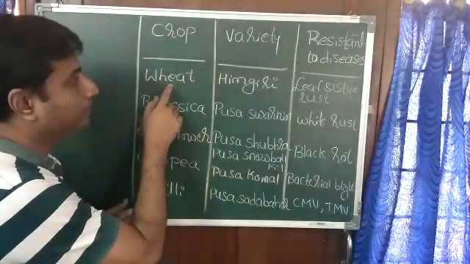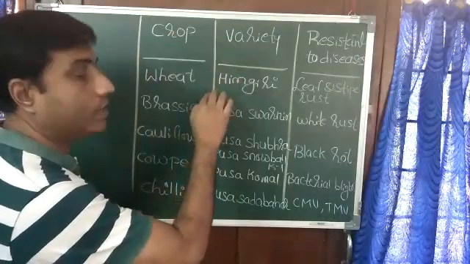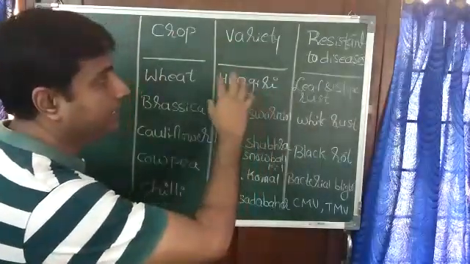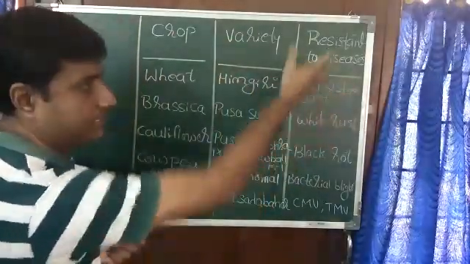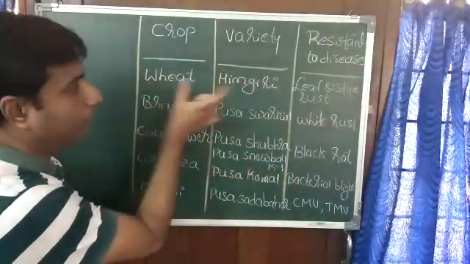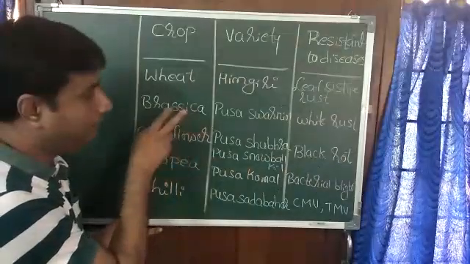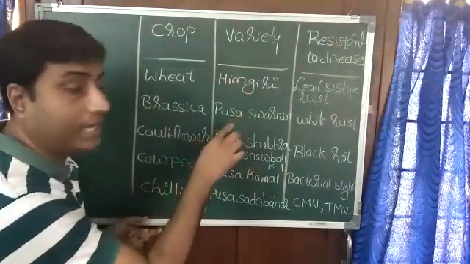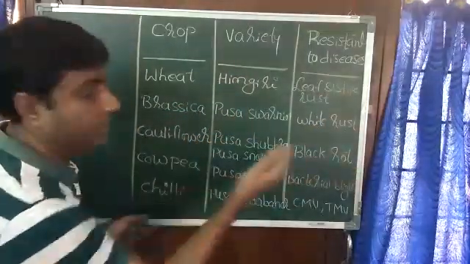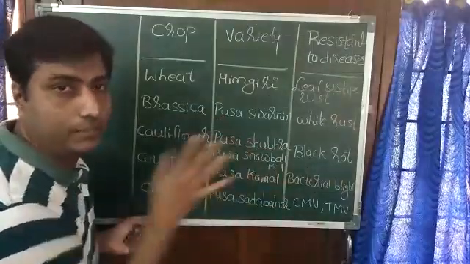See now, crop wheat. Now one variety is developed called Himagiri. This is resistant to some kind of disease. It is there in the list. For wheat, Himagiri. You have to remember that.